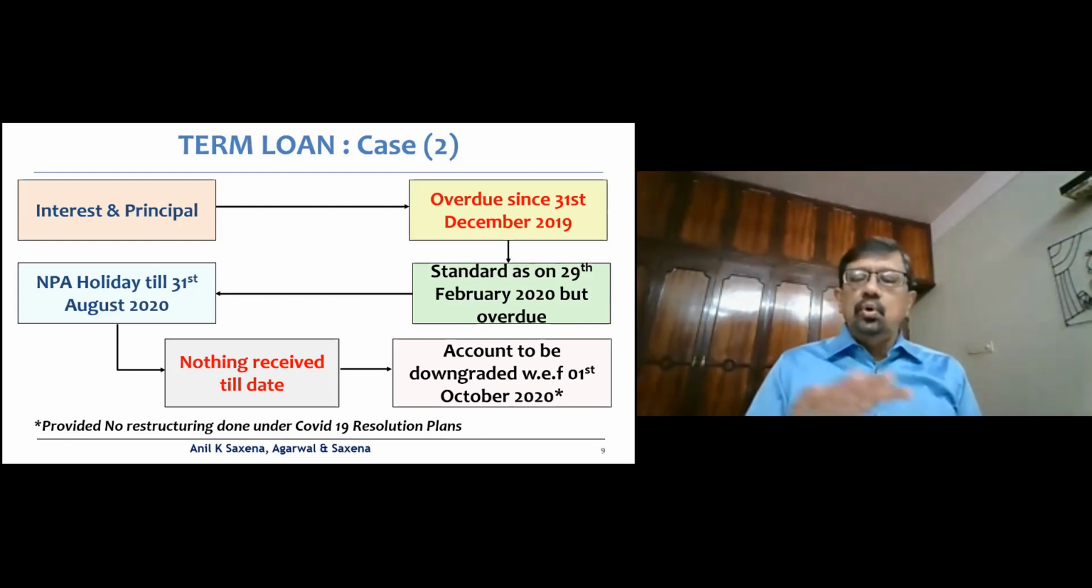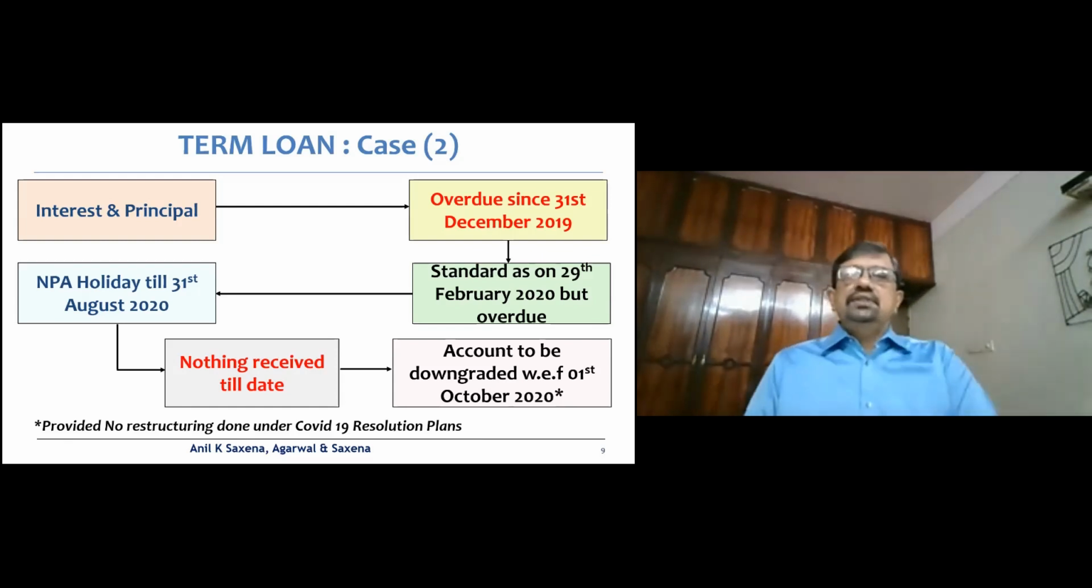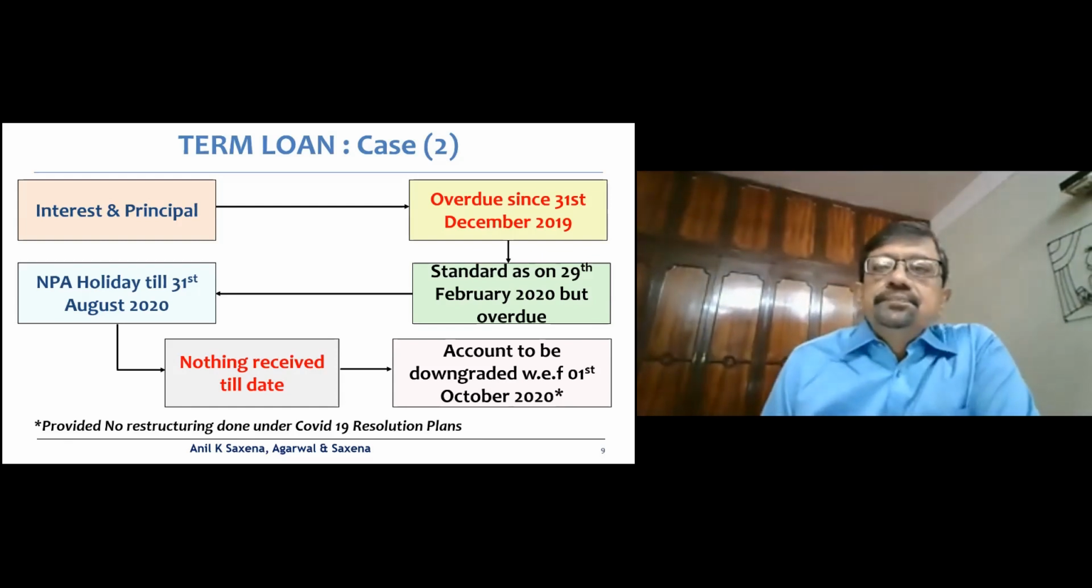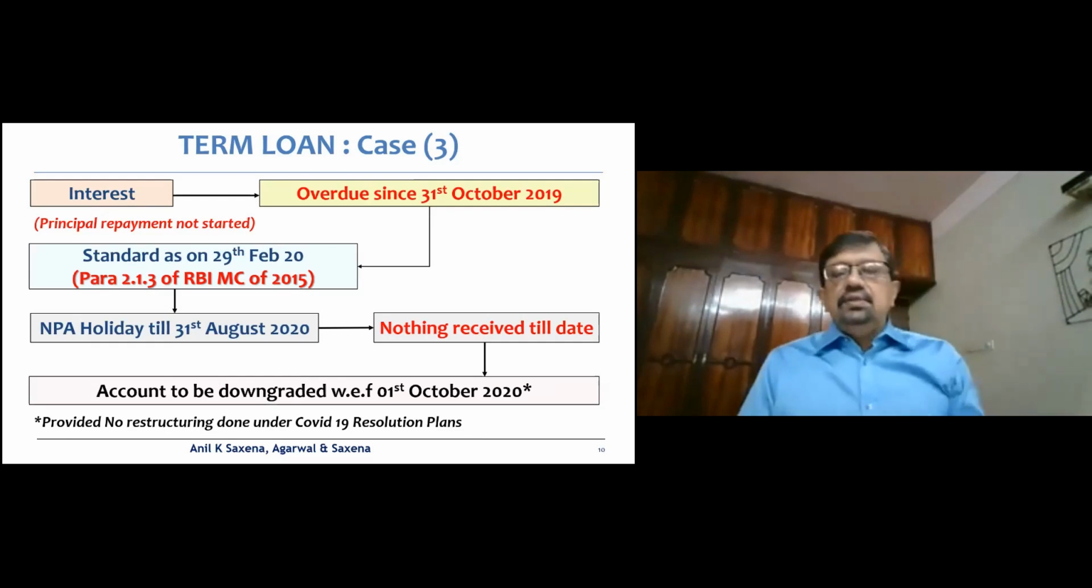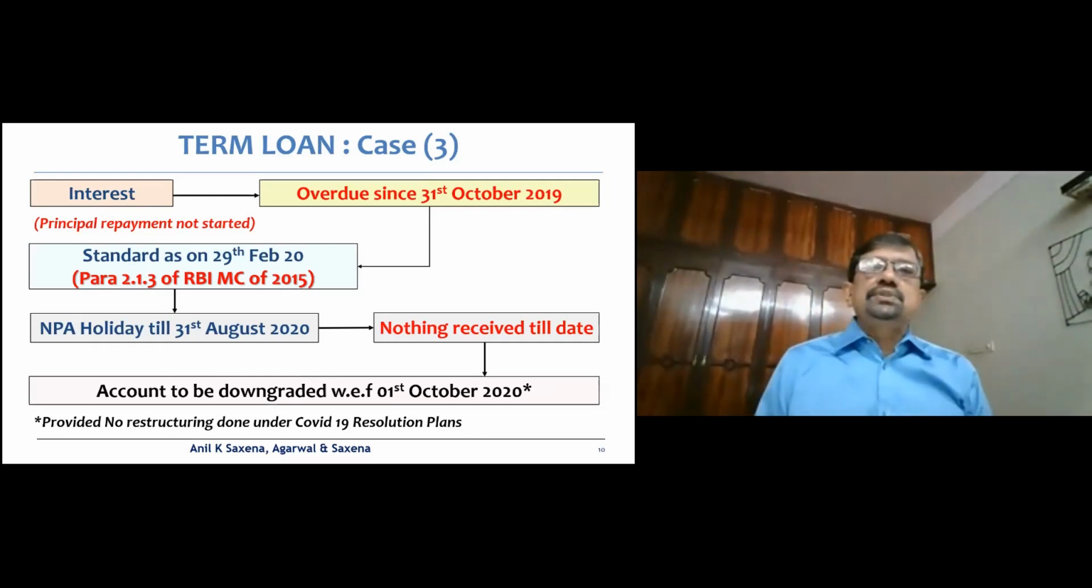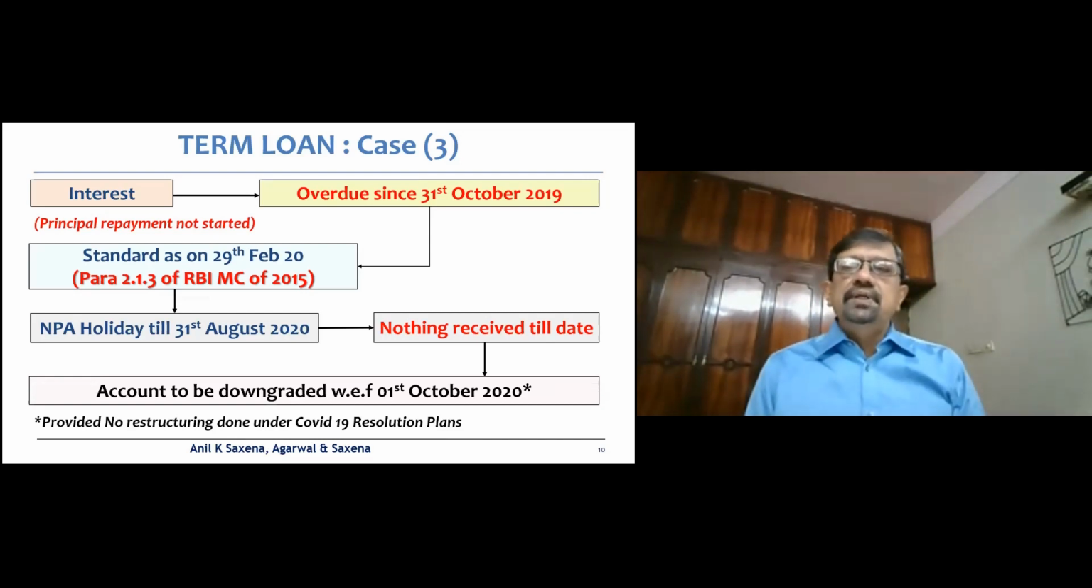And of course, in all these cases I'm discussing, the basic assumption is no restructuring has been carried out in these cases in terms of the COVID-19 6th August 2020 circular. Now, let's take up another case where it is only the interest which is overdue, where principal repayment is not commenced.